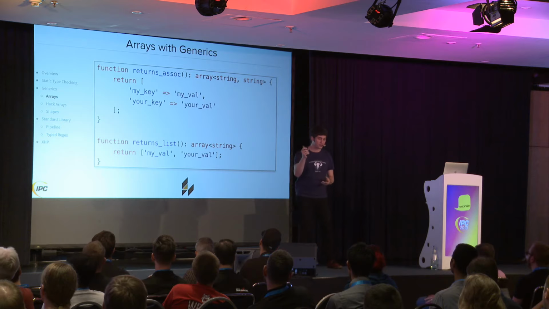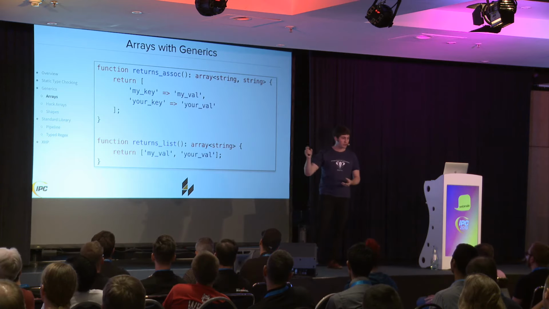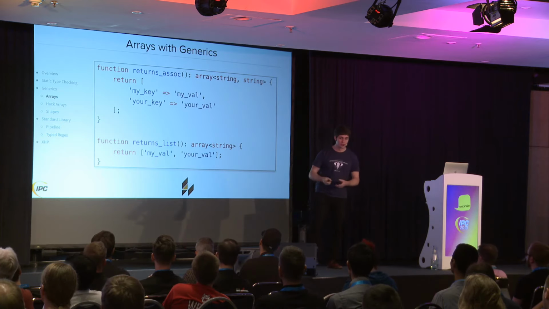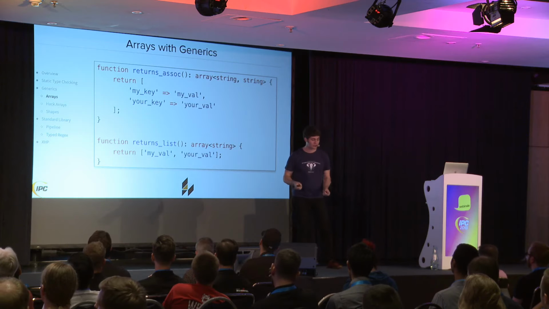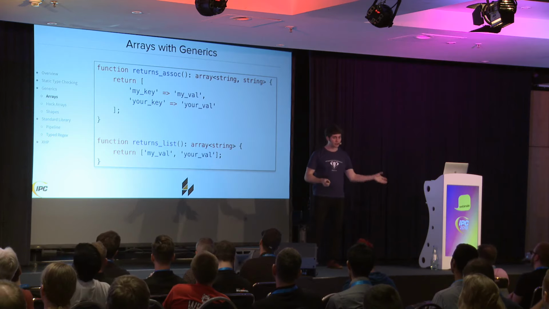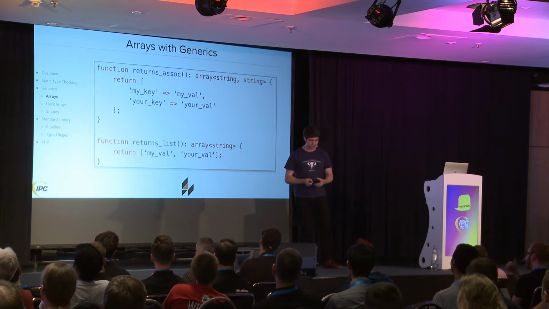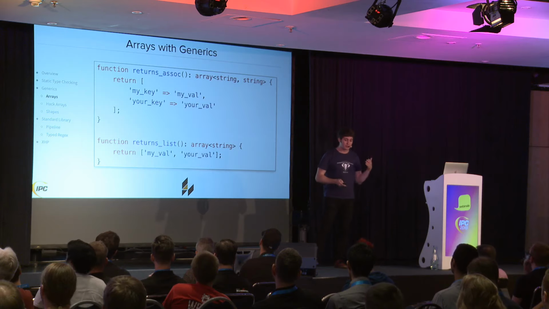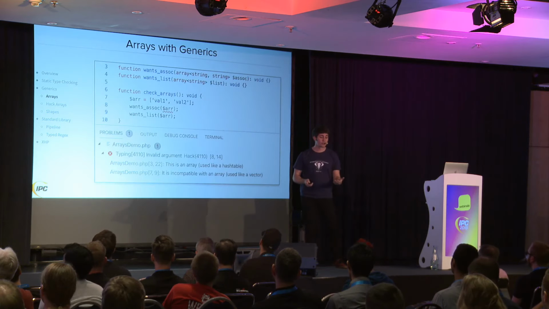So we have, in the first example, an array string, comma string. That means string keys, string values. In the second example, we only have to specify the value type because we have a list-like array, so the keys are implicitly going to be integers increasing from 0. Okay? And Hack is able to understand these types and differentiate between them.